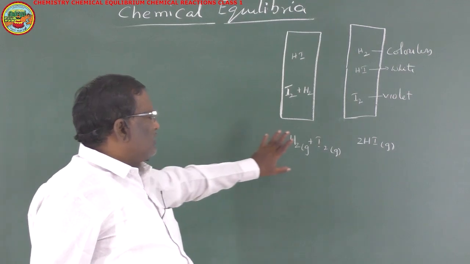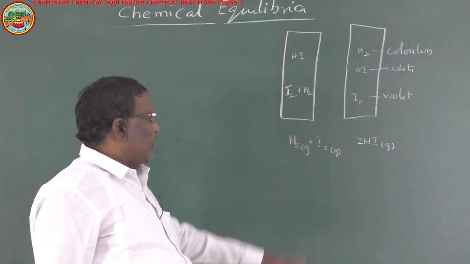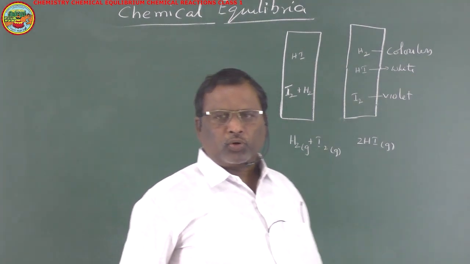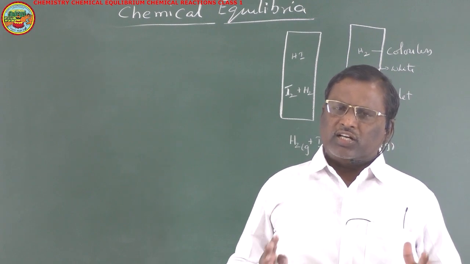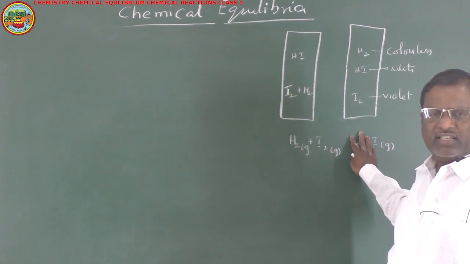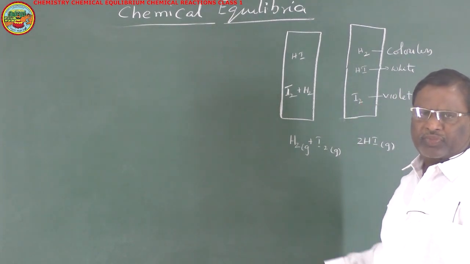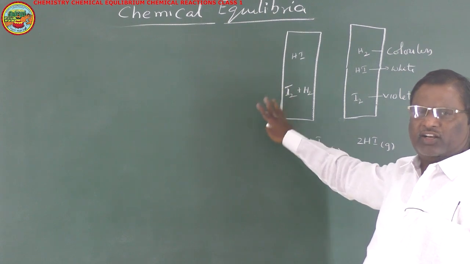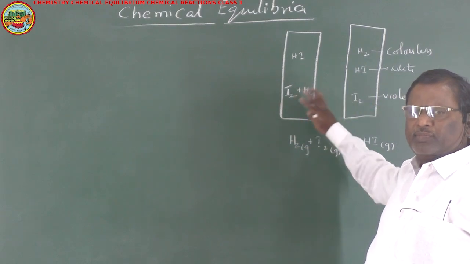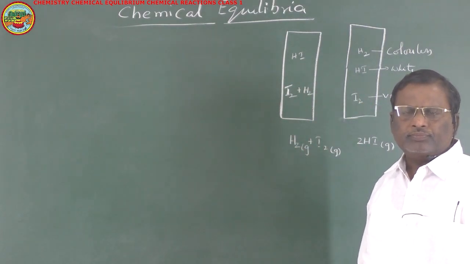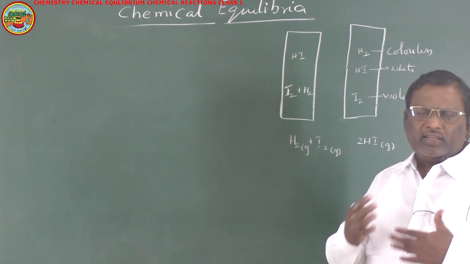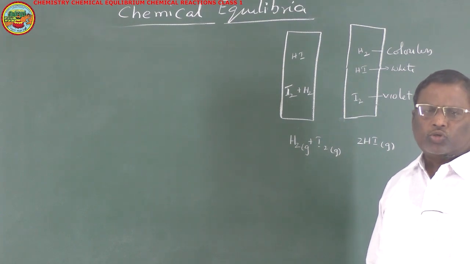Now if I ask you, which reaction starts with which product? That means, whether the reaction started with HI, because these are two different cases. In the first case, I have taken hydrogen and iodine. In the second case, I have taken hydrogen iodide. But after some time, both are in the same condition. Now I cannot claim from which side the equilibrium was established.